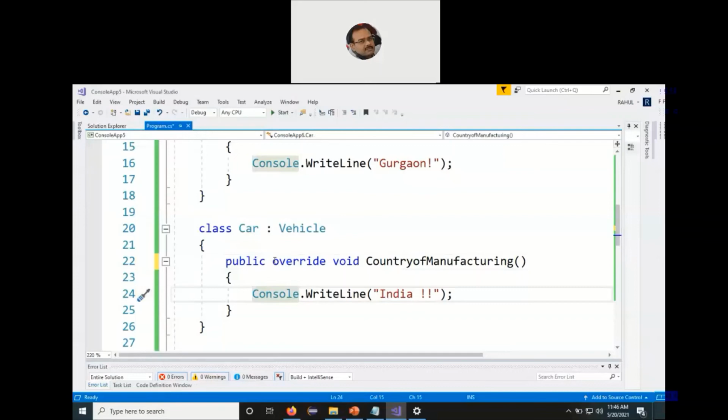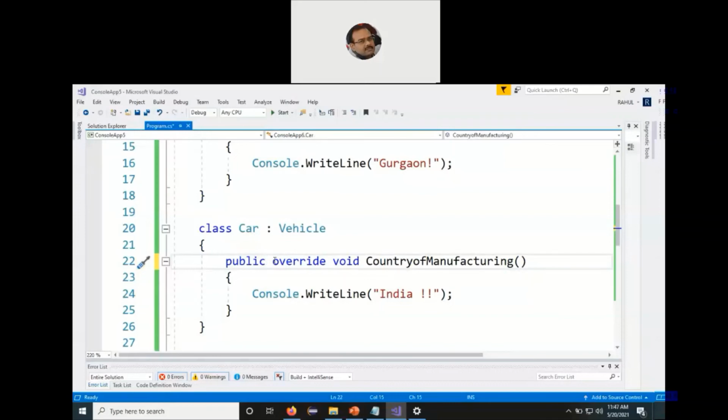I go for the second generation of derived class. I further inherit a new class from the car class, and if I declare the country of manufacturing function as private, then it will not be accessible by the second generation of the derived class, meaning a new class which has come out from the car class. So that is why we say when we do method overriding, the scope of the function should be as it was in the base class, or it can only be enhanced further, but it should not be lowered down.